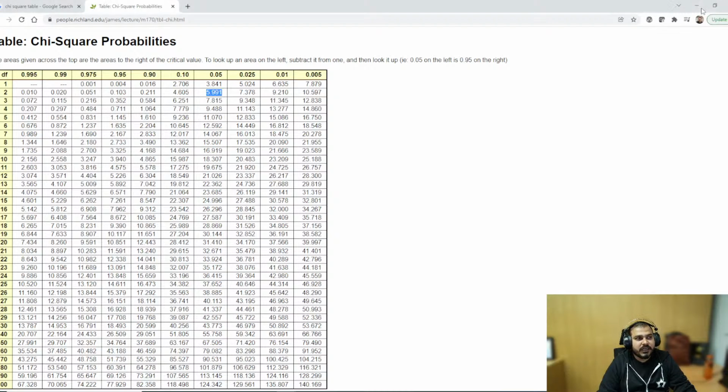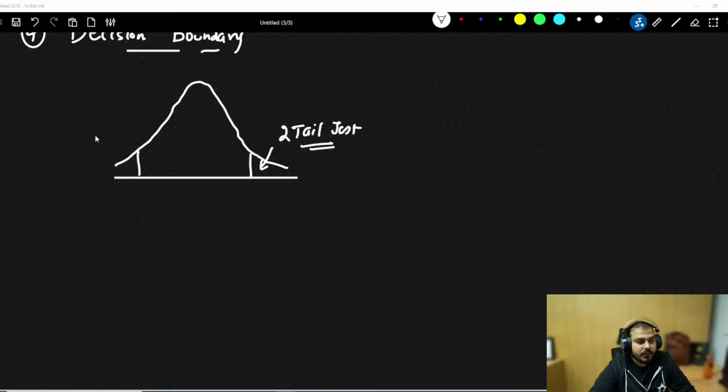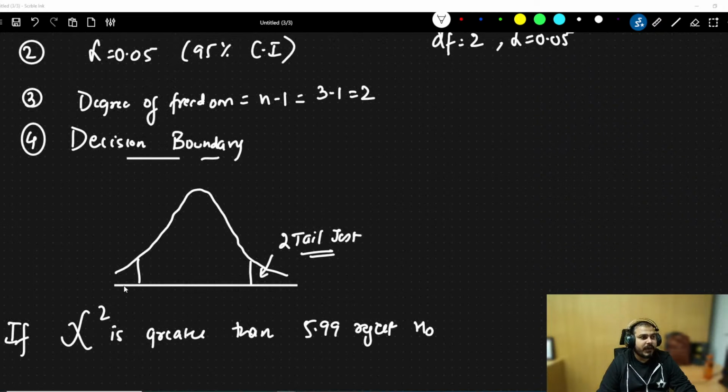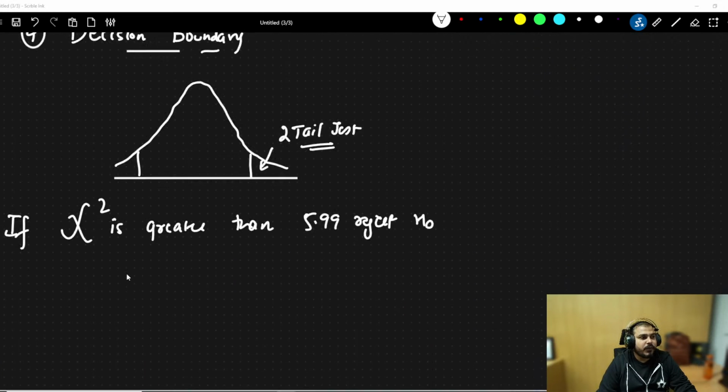Over here, we usually denote chi-square by x square. And my decision boundary is that if chi-square is greater than 5.99, I have to reject H0. Clear? Okay, 5.99. Now let's go and compute the chi-square test as usual.